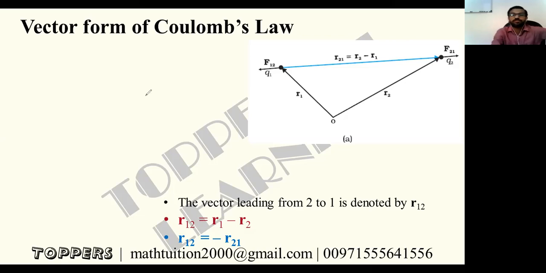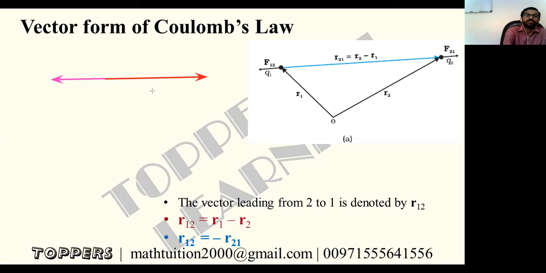So for vectors, if the forces are acting in a straight line, then we can do direct addition and subtraction. Same direction we can take as positive, and opposite direction we can take as negative. Suppose a 5 Newton force is acting this way, and a 3 Newton force is acting the opposite way, in the same straight line.